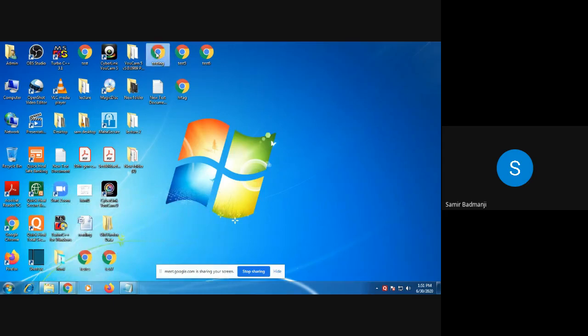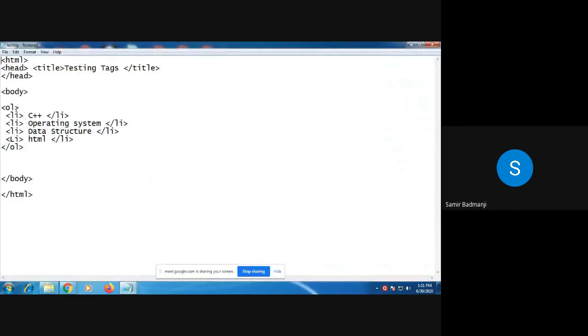Again, I am going to click on testing, open notepad. So we are just going to use some attribute here. What I have written? Type equal to A. Okay. Now this is an attribute. Type is an attribute. I am just changing it. Rest of them, all of them are same. I am just adding this: type is equal to A.